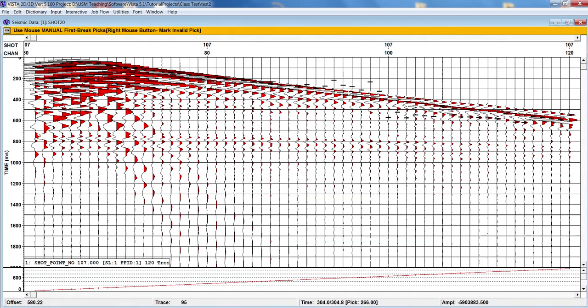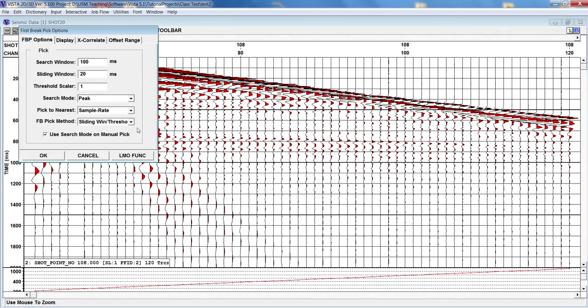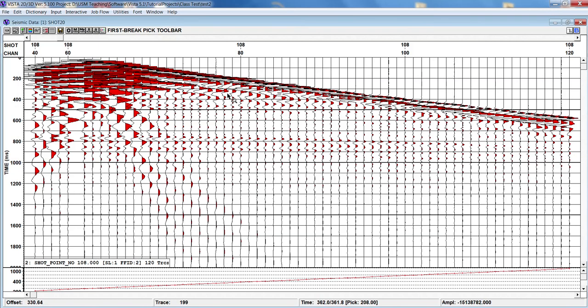So here you can see these are the first break will be picked manually, and so on. And also from this option you can choose whether you want to pick the peak, trough, or up to 0 or down to 0. So it means right now we are picking the peak of amplitude.